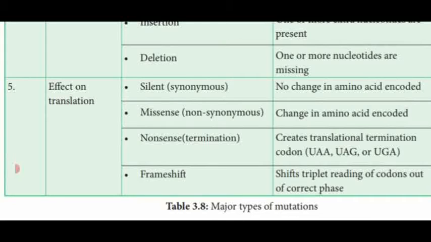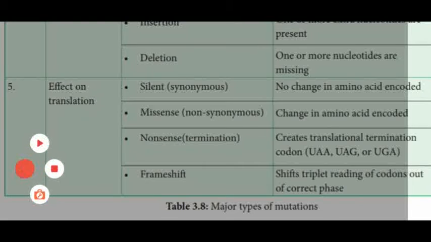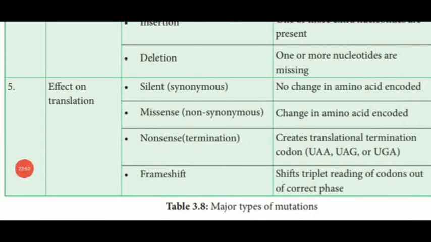UAA is uracil, adenine and adenine, one codon. Another one, UAG, uracil, adenine and guanine, is another codon. Then UGA. So this type of translational terminal codes are known as nonsense.